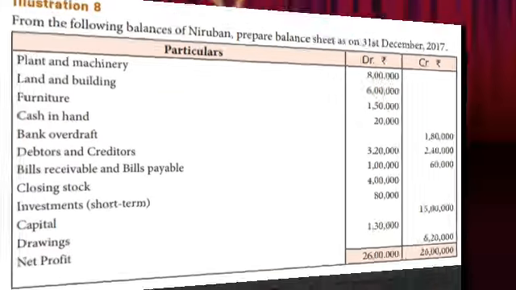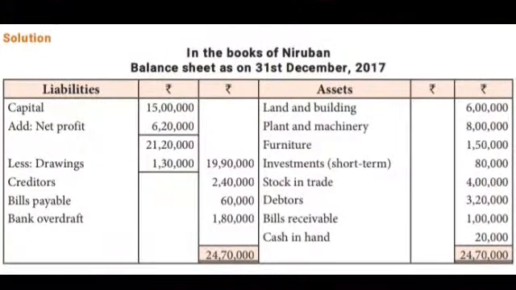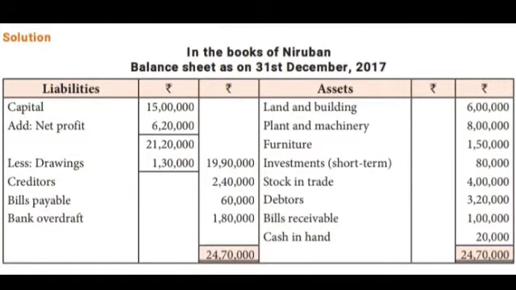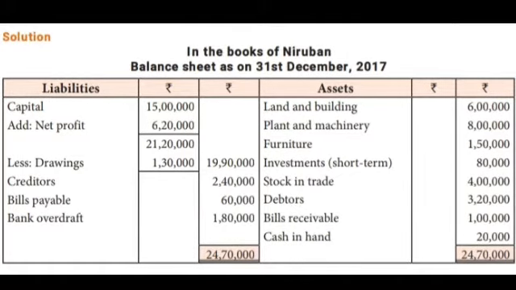Let's see the solution in the books of Nirupan. Balance sheet as on 31st December 2017. So directly we have to prepare the balance sheet alone. Already they gave the net profit, isn't it? So on the capital liability side, first we write the capital. Net loss means you subtract, net profit means you add. So capital, add net profit, minus drawings.